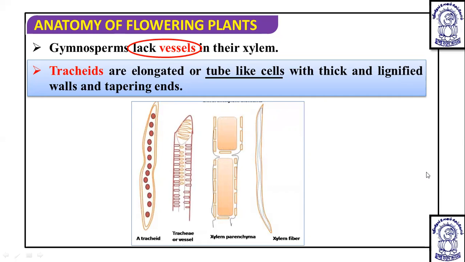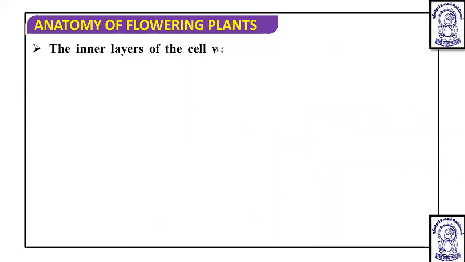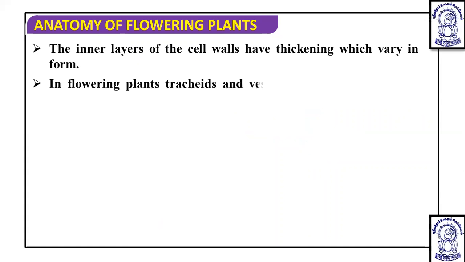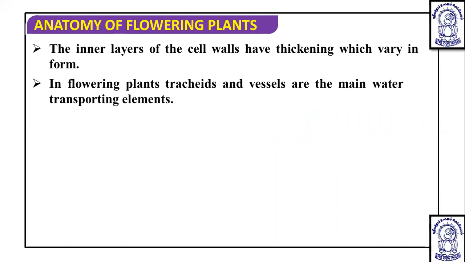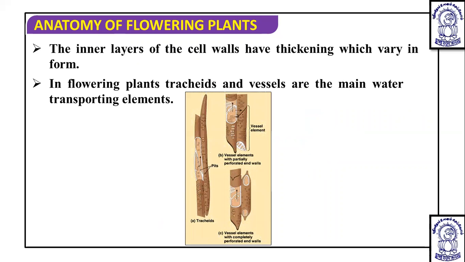So these are the four components. Out of this, the first one with the tapering ends are the tracheids. You can see like this. Now, the inner layer of the cell walls has a thickening which varies in form. In flowering plants, tracheids and vessels are the main water conducting elements, obviously, and they have pits. So you can see here that this is the trachea, having this particular space through which water is conducted. But these are the vessels. So how they differentiate from each other, we will discuss now.